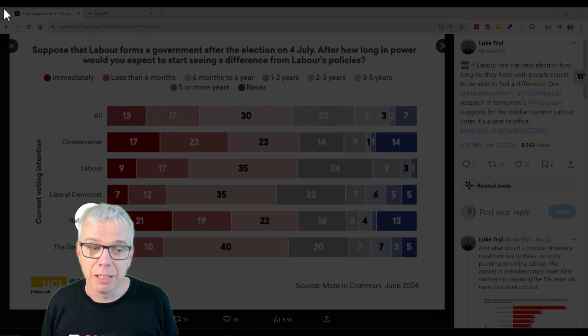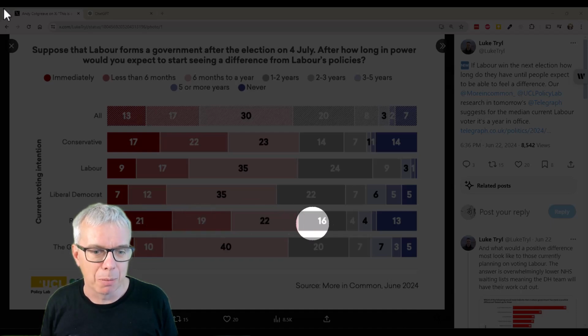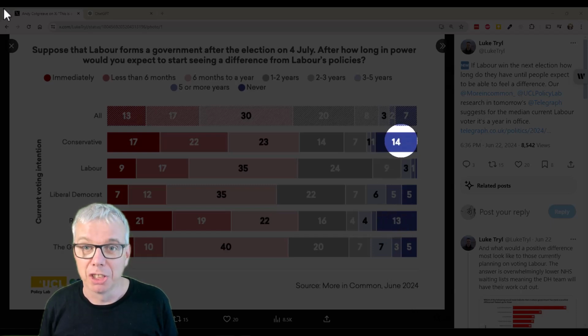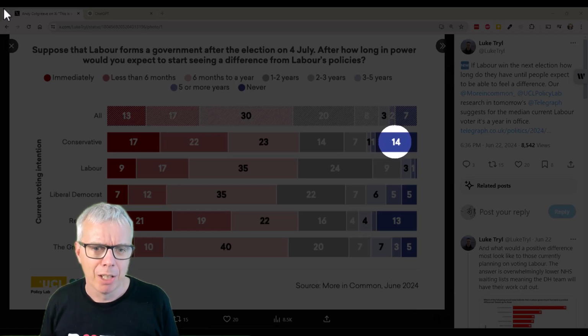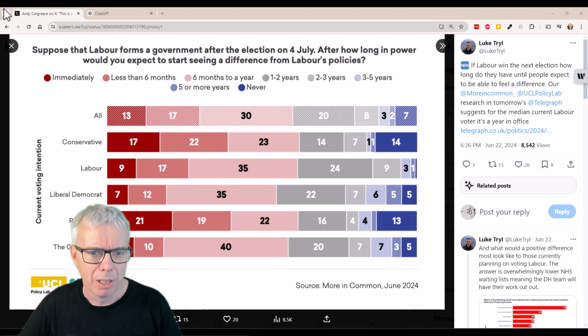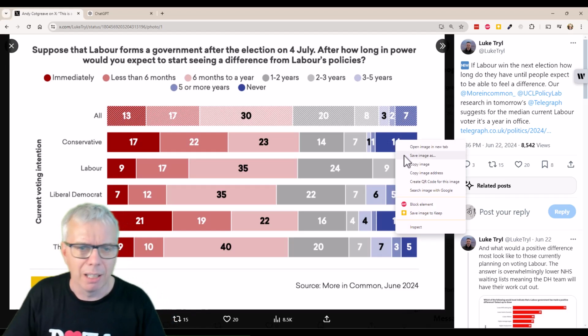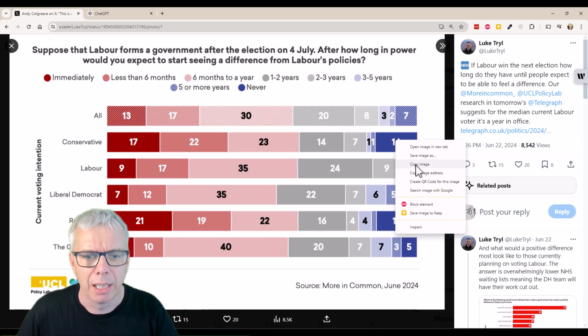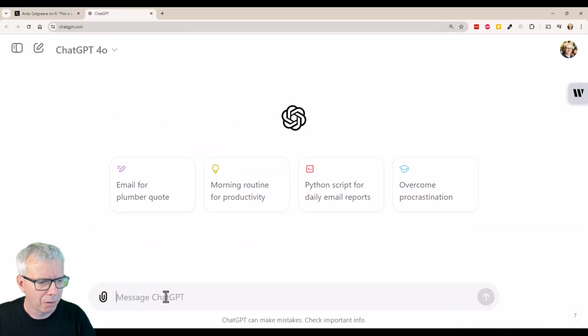If they're a Reform voter, it's 21% immediately, 19% within 6 months, and 13% never. The Tory voters never expect a Labour Party to make an impact. So that's how those work. It's an interesting chart because it's really hard to parse. Let's see what happens if we use ChatGPT to rebuild it.